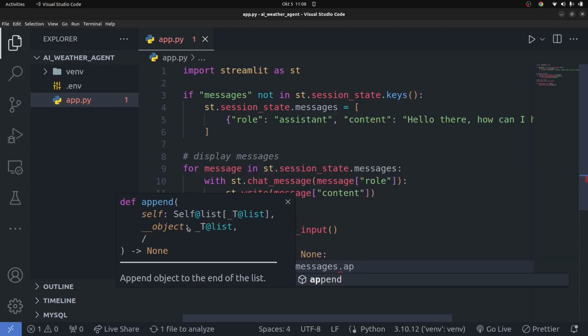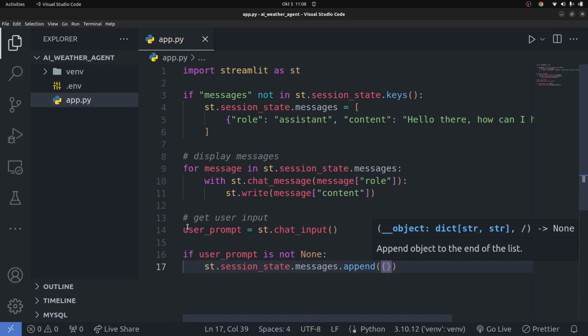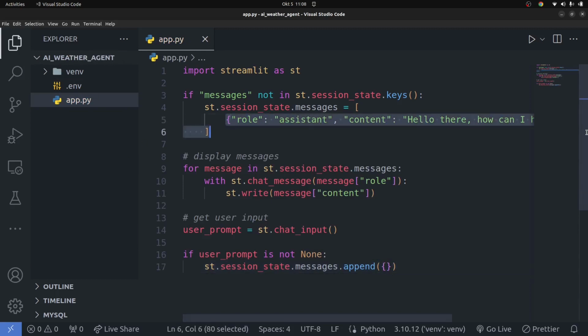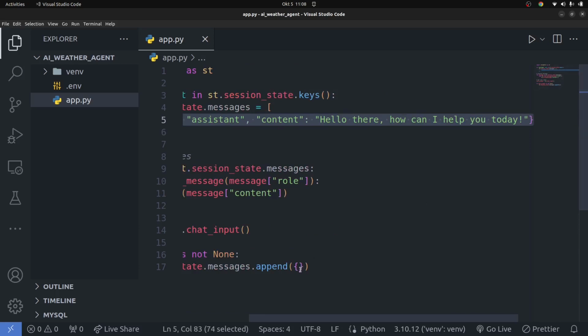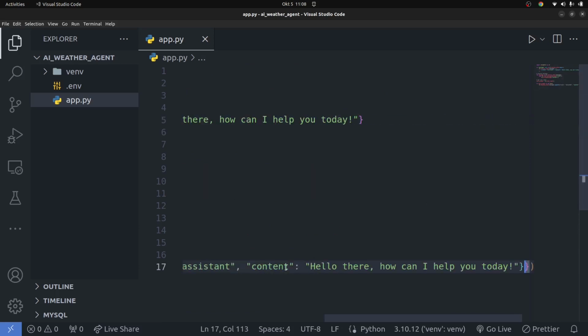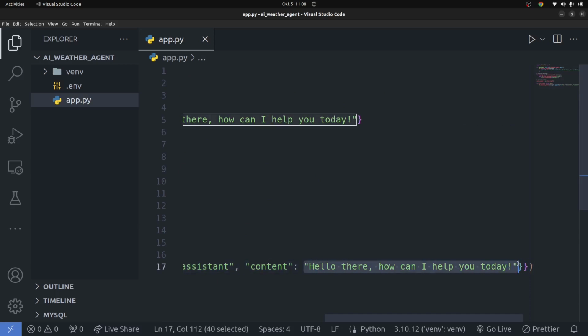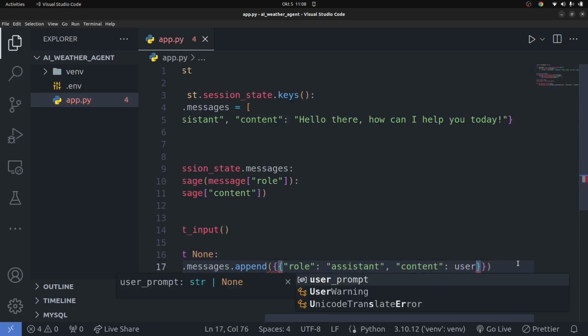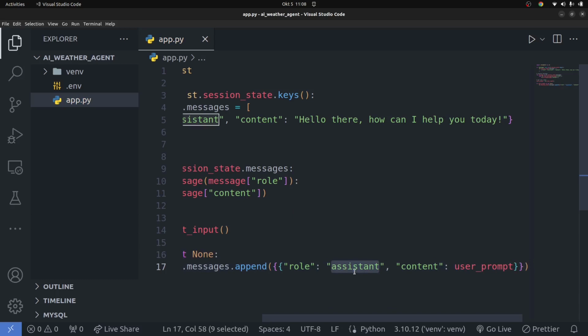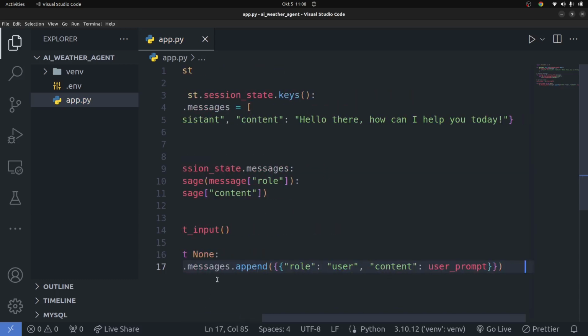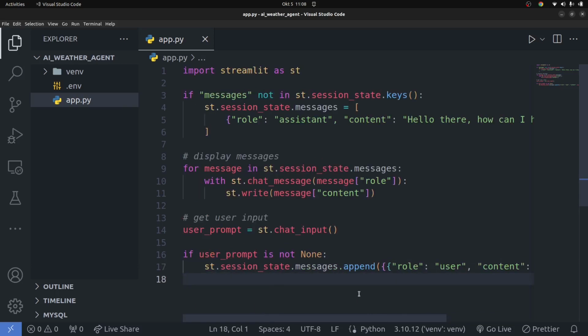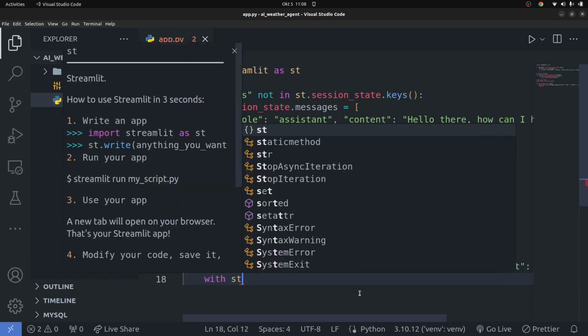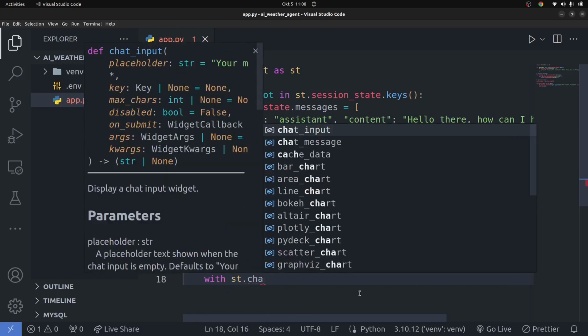You're going to say dot append, and append a dictionary. We're going to have a very similar format to this, so I can even just copy all this right here and paste it. The content is going to be what the user said, basically the user prompt, and then the role is going to be simply user. That's all we want to do. Once we have that done, we're going to write the user's prompt onto the screen, because now the user typed in something and we saved it in our session.